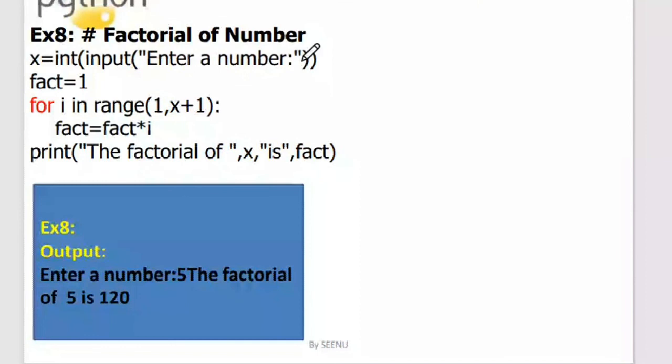Next is finding out the factorial of a number using the for loop. We all know factorial of a number is like, if I say 5 factorial, it is equal to 5 into 4 into 3 into 2 into 1, or 1 into 2 into 3 into 4 into 5.